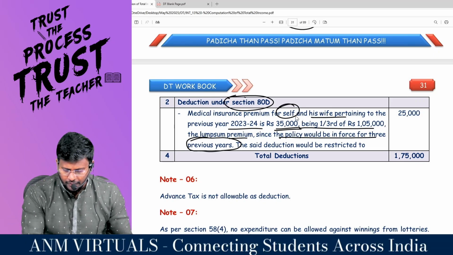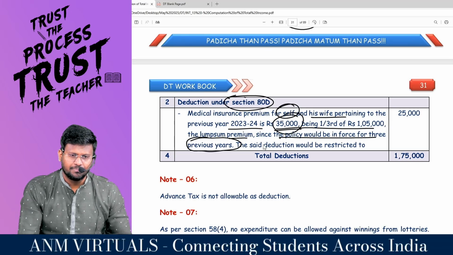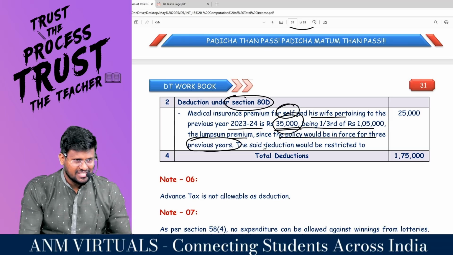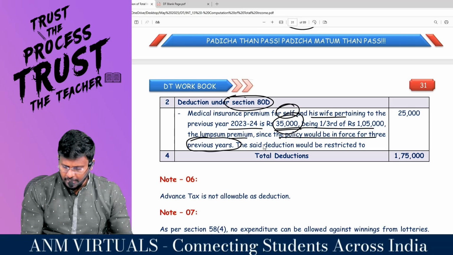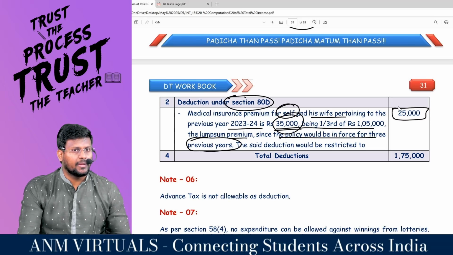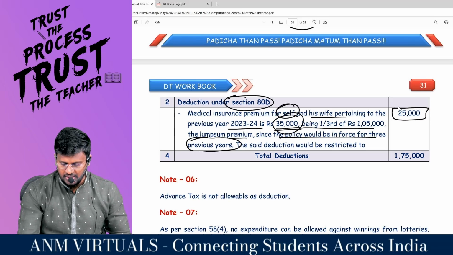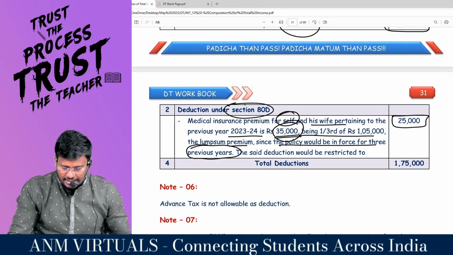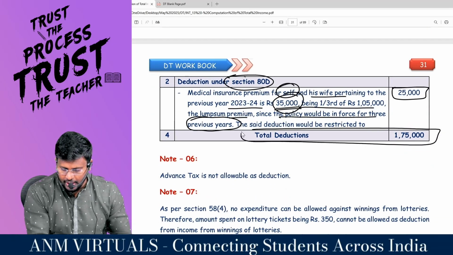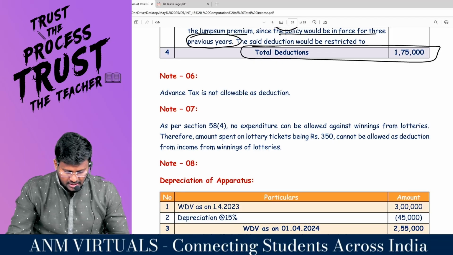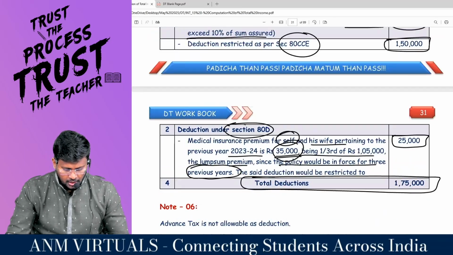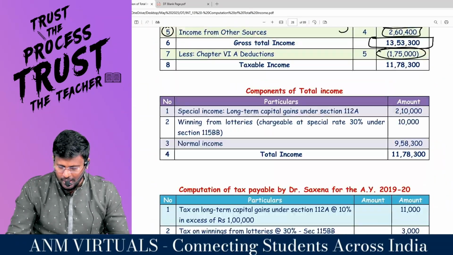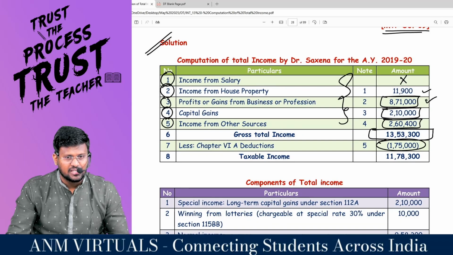Now you got 35,000. What is the age of that person? 56. That is less than 60. That means the maximum deduction will be restricted to 25,000. Comfortable? So under 80C it is 1,50,000 plus under 80D 25,000. So the total deduction will be 1,75,000. That is what the chapter 6A deduction is all about.